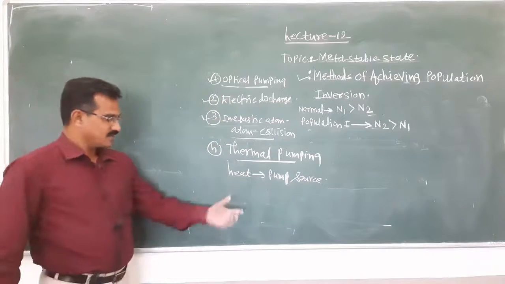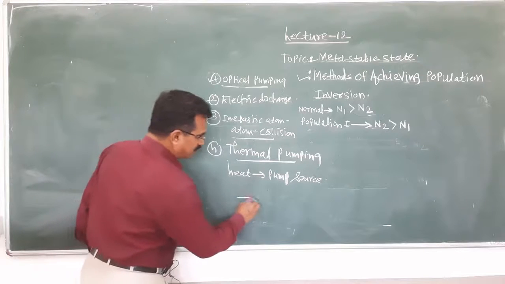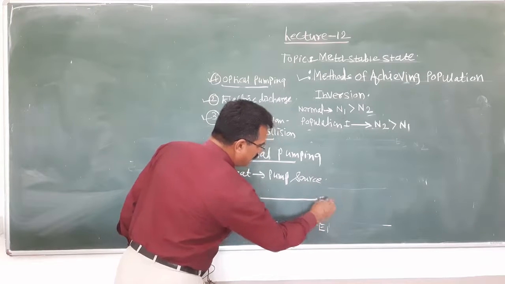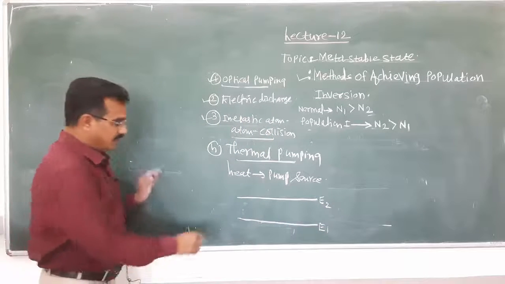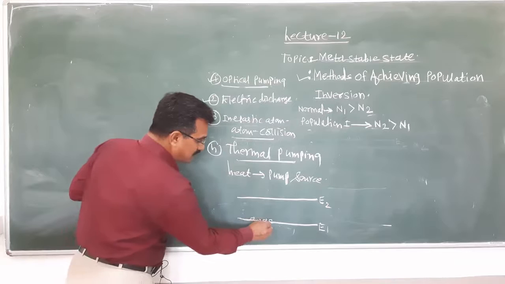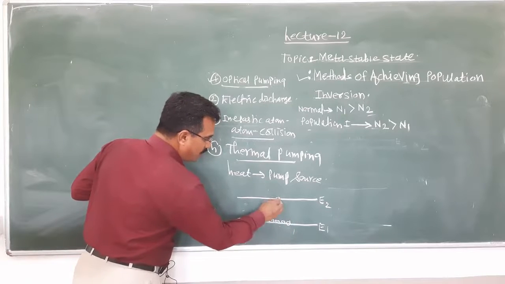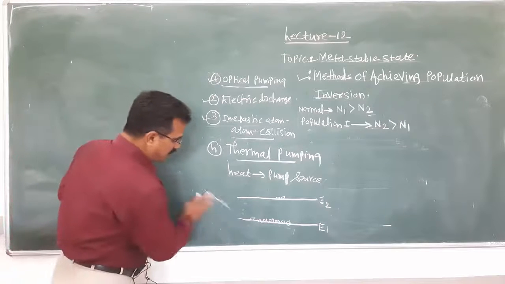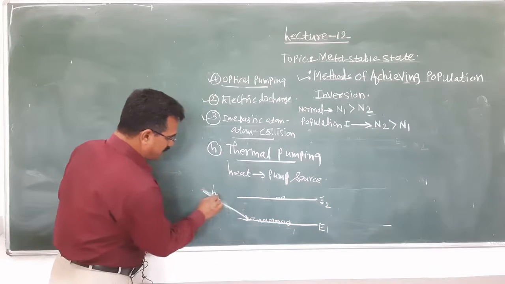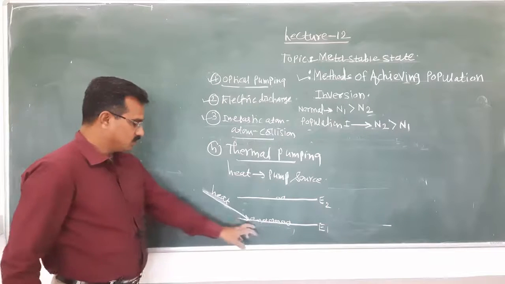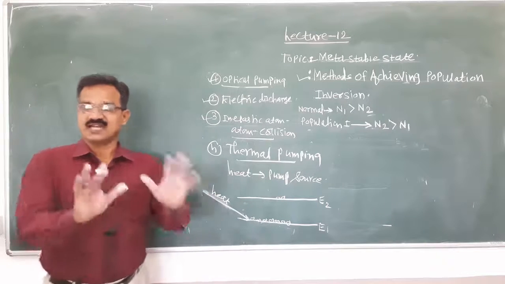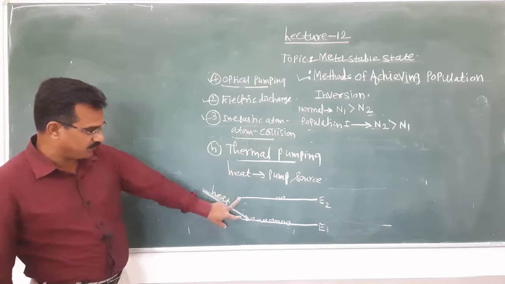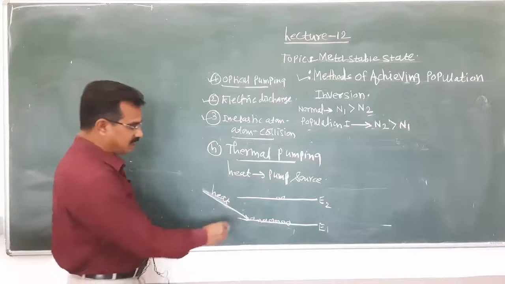Here again two energy levels are considered, E1 and E2. Again the number of atoms in the ground state is large, and the number of atoms in the excited state is very small. When heat is supplied to these ground state atoms, and if the heat energy is equal to the difference of these two energies, what will happen?